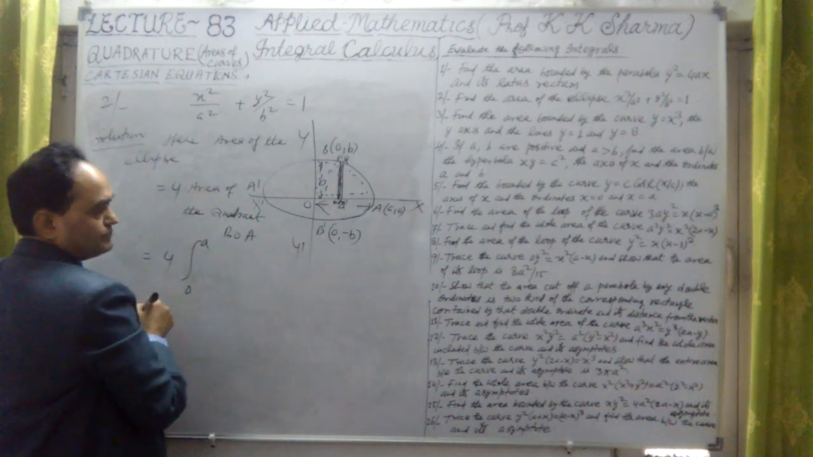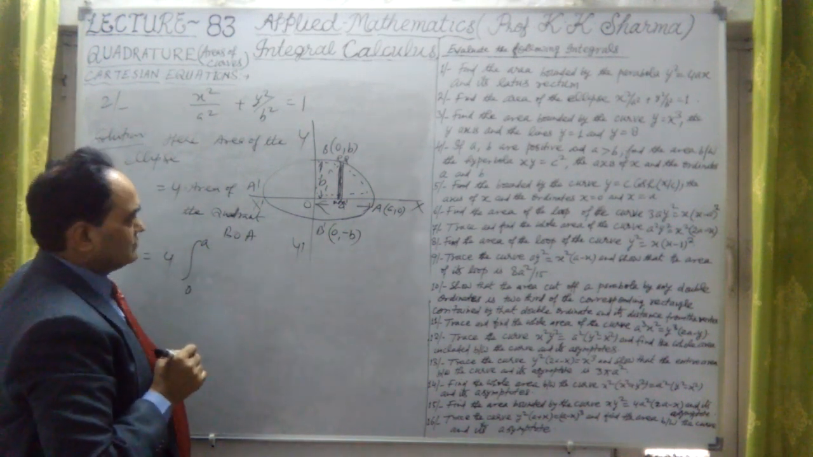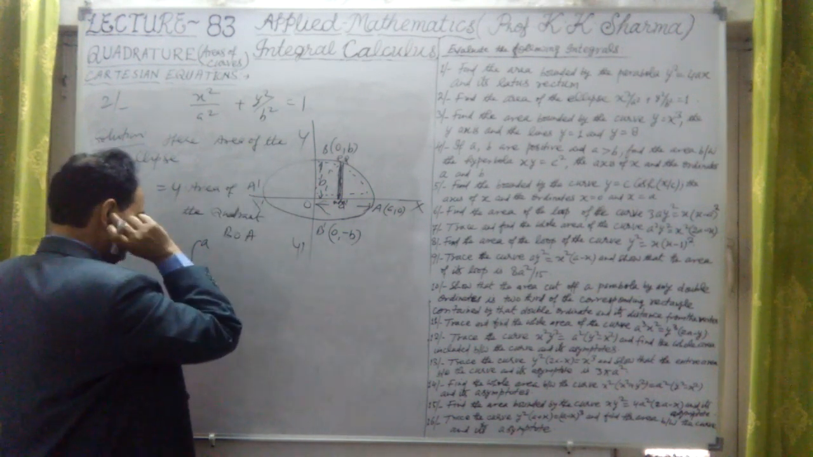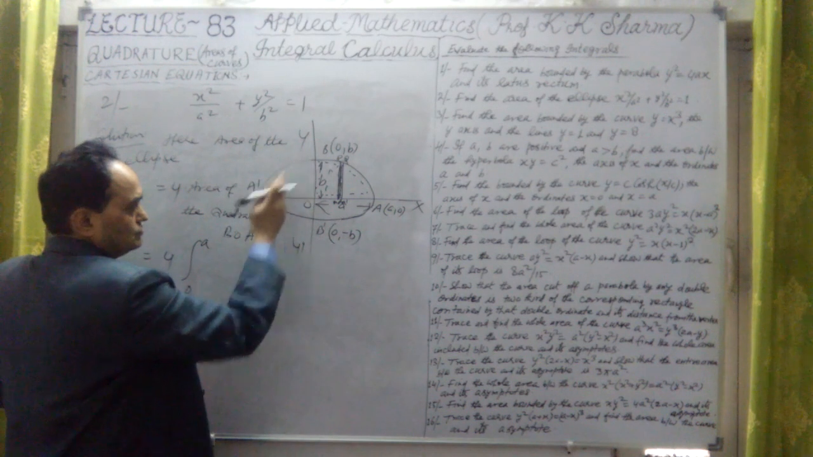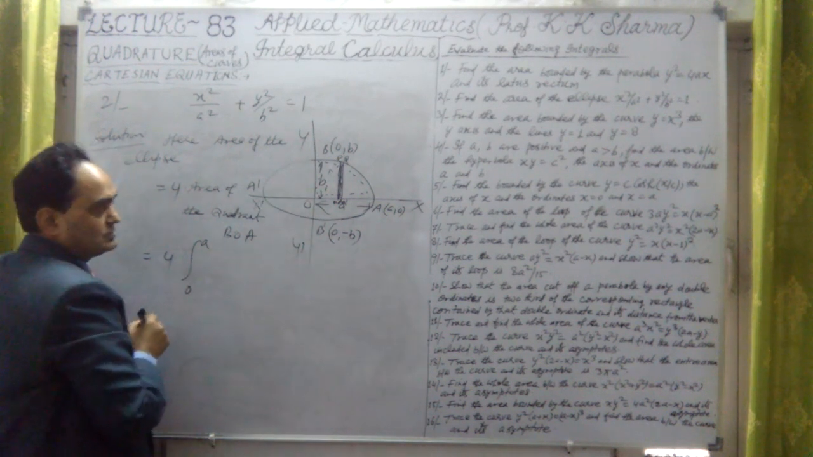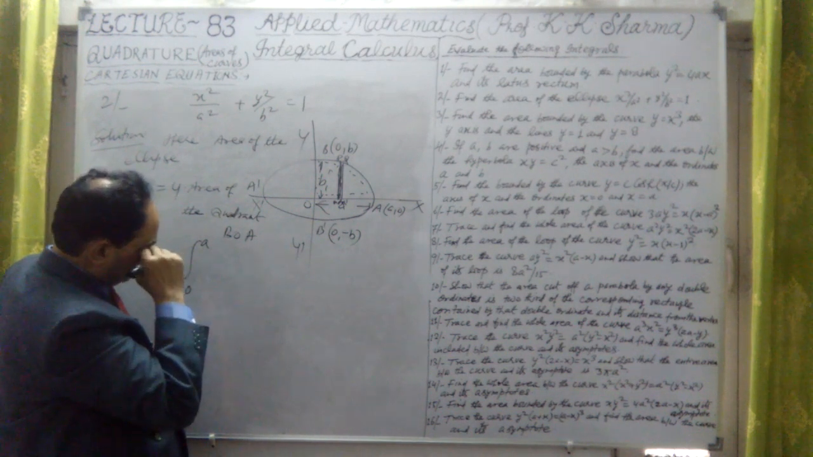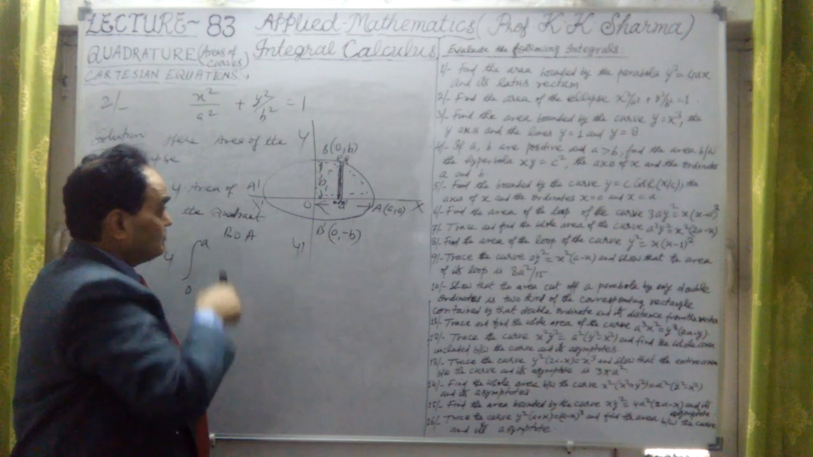Here 0 to a, or 0 to b, could also be taken as the limits. If we are calculating with the y-axis and the curve, then the limits are 0 to b. But in the case of the major axis, the x-axis here, I have taken this as symmetric to both the axes. Now the curve is in between, with even powers of x and y.